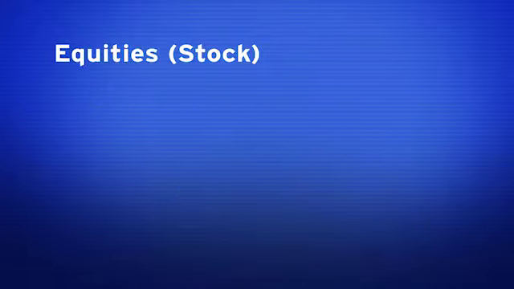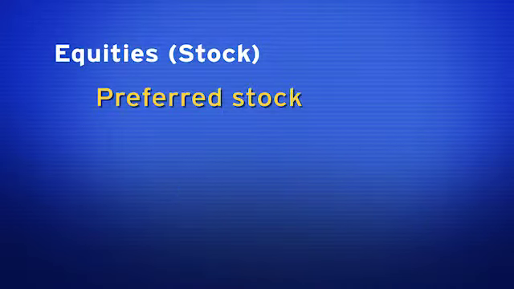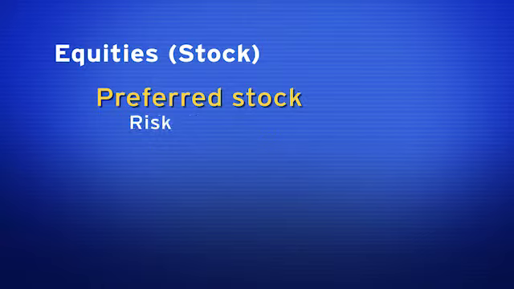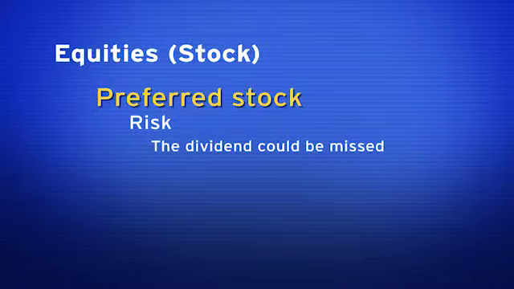Now let's look at preferred stock. What's the objective of preferred stock? Preferred stock really has only one objective. An investor buys preferred stock for income. What are the risks associated with buying preferred stock? Well, preferred stock pays a fixed dividend. We'll talk in more detail about that in a few moments. But the risk is, while the dividend is fixed, it's not guaranteed, so dividend payment could be missed.